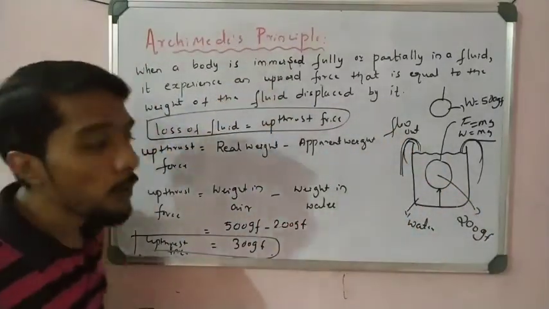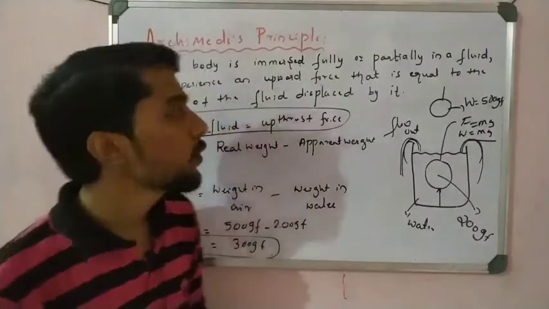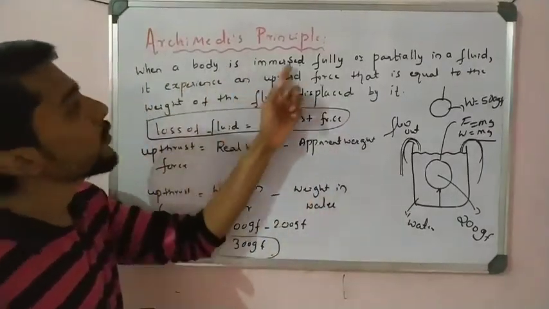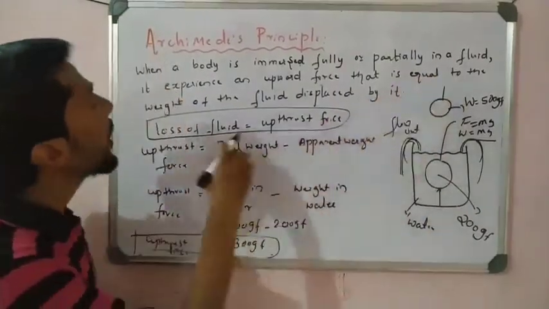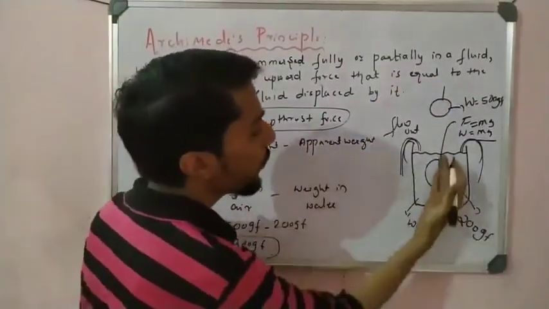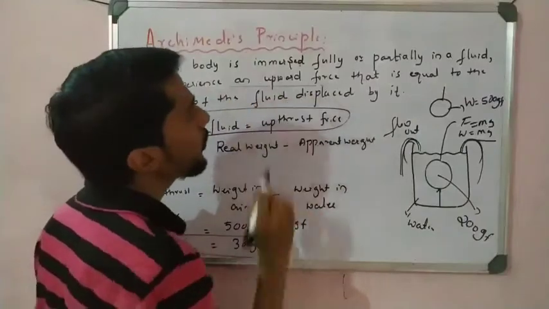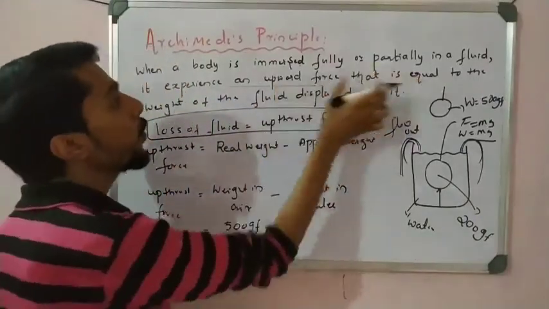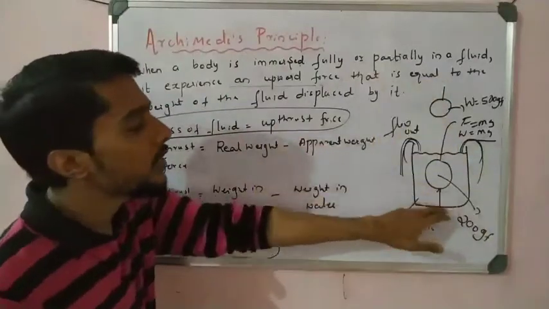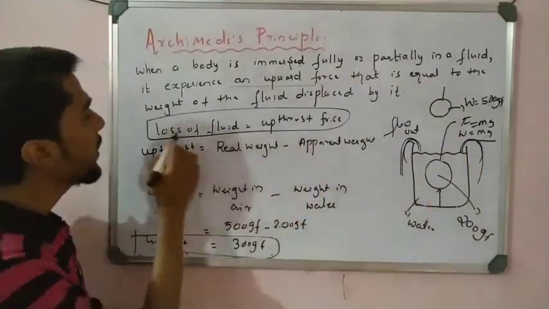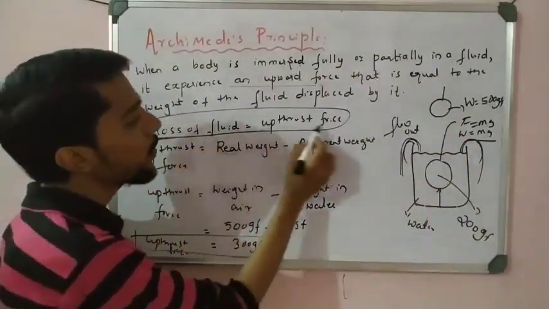So please, this is all about the Archimedes principle, right? So see here, when a body is immersed fully or partially in a fluid, what happens? There is an upward force on the object, and that force is equal to the weight of the water displaced by it. How much water flows out, that is equal to that force. Loss of weight in fluid is equal to upthrust force.